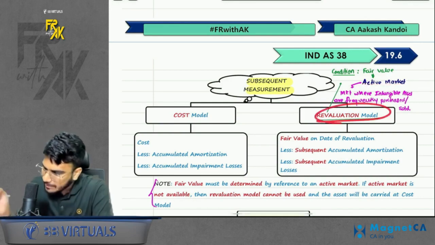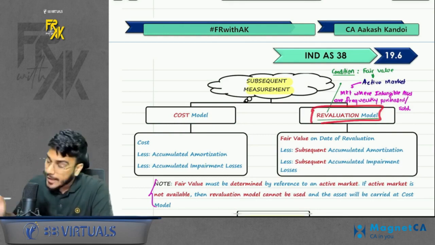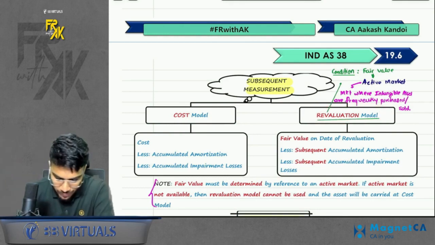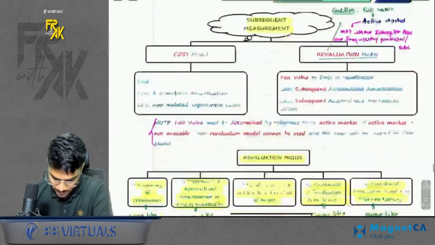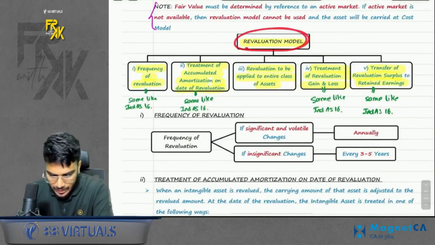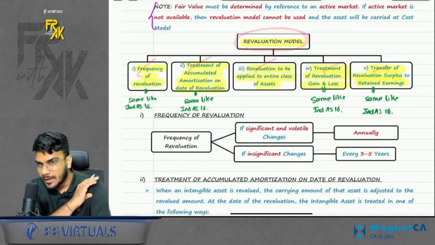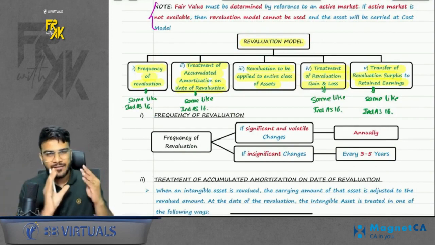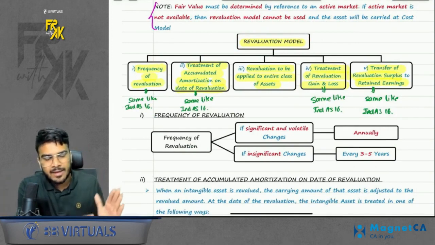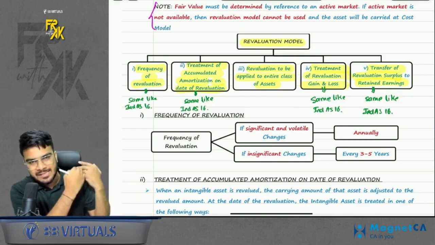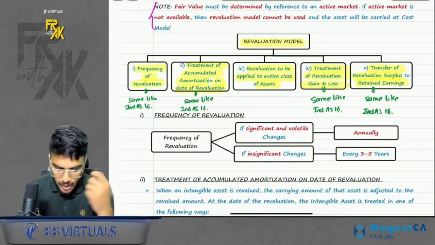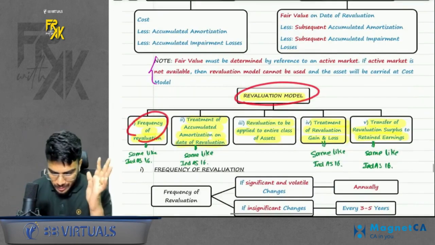So if you have an active market for intangibles, you can follow this model. If you don't have an active market, by default you have only one model, that is the cost model. Simple, right? If you are following the reval model, again 5 points. Everything is the same as Ind AS 16. So if it is the same as Ind AS 16, I'm not revising it again, because we can revise it in Ind AS 16 now. Simple, right? Okay. So if you are following the cost model, it is very simple.